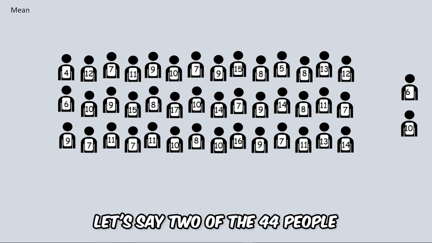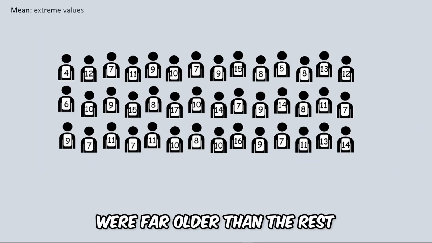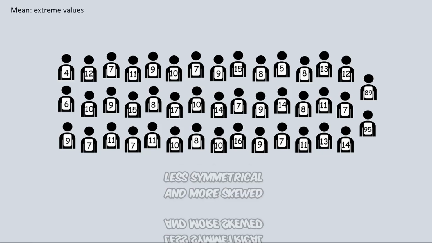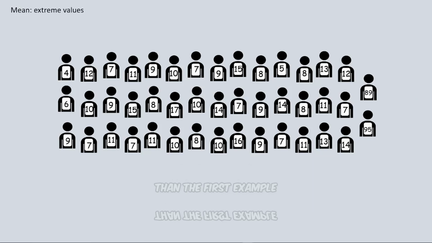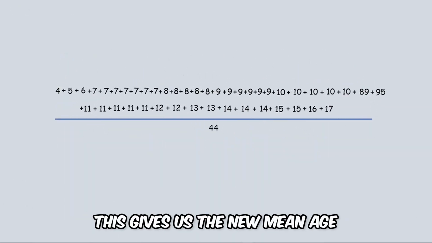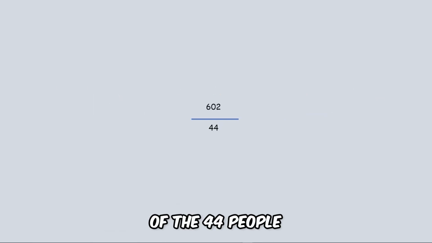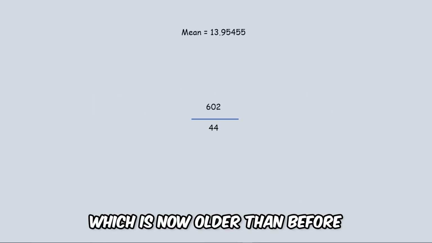Let's say 2 of the 44 people were far older than the rest. That is, our ages are now less symmetrical and more skewed than the first example. Like before, let's add up their ages and divide by how many there are. This gives us the new mean age of the 44 people, which is now older than before.